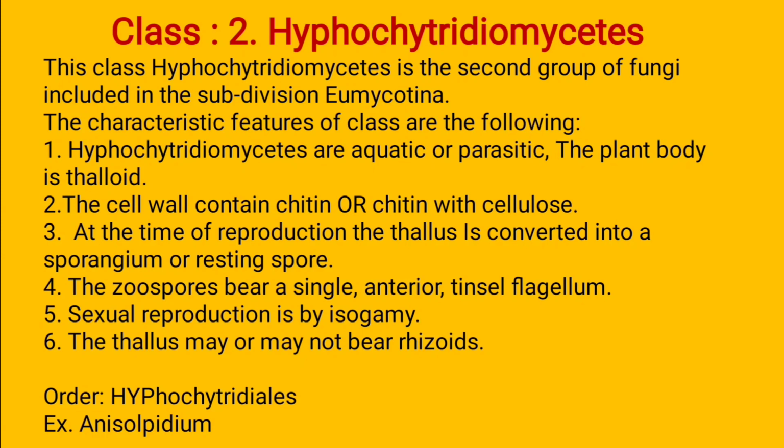The plant body is known as thalloid or thallus, because its structure is like a thallus. The cell wall contains chitin or chitin with cellulose. It means the cell wall is generally made up of chitin, but sometimes cellulose is also mixed in. At the time of reproduction, the thallus is converted into sporangia or resting spores.